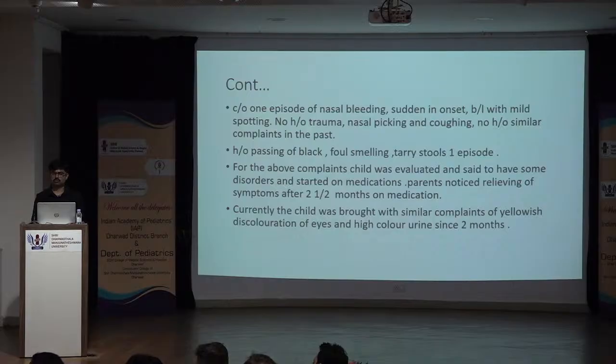Hypertension. What happens in hypertension? Why is there a bleed? Though generally in children we don't see it, because hypertension has to be so severe and chronic. If it's acute and severe hypertension, you get into hypertensive encephalopathy or a cardiac failure. So chronic, severe, then only those symptoms come up. So in pediatrics we don't see that.